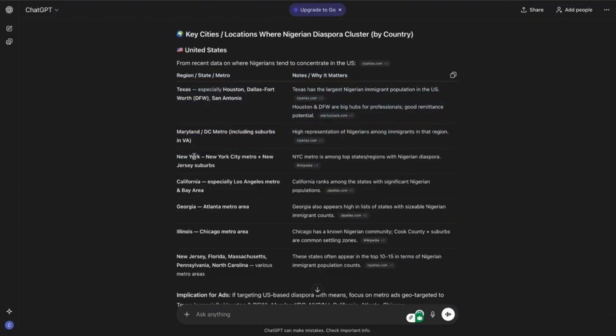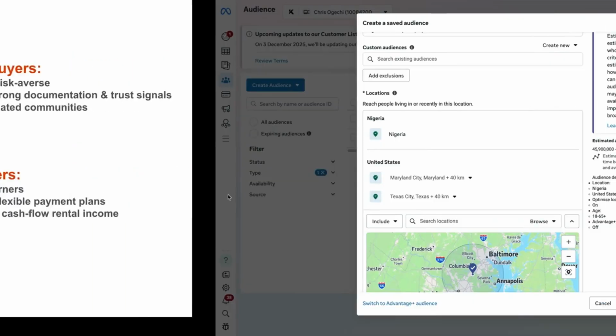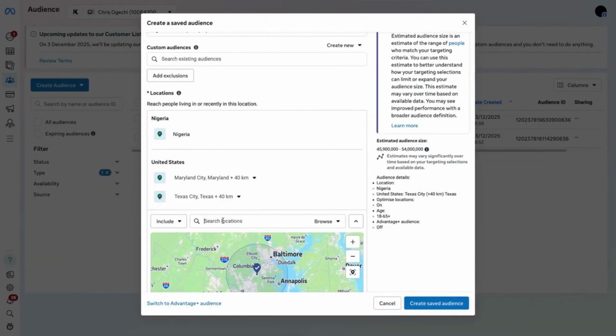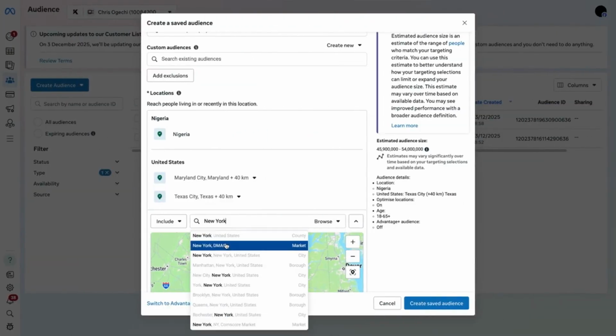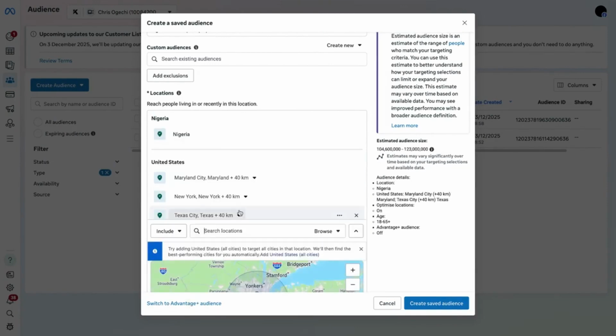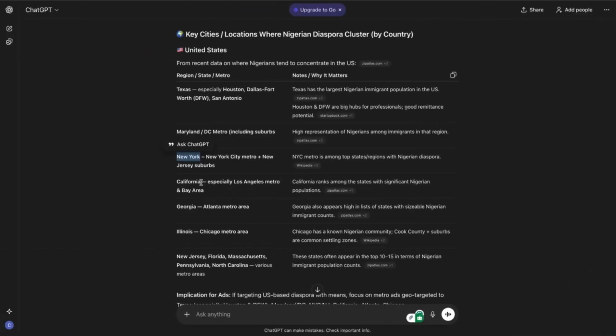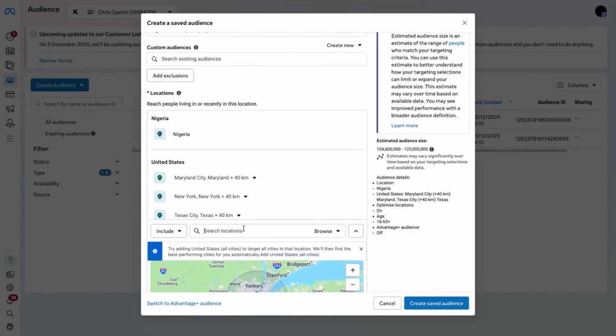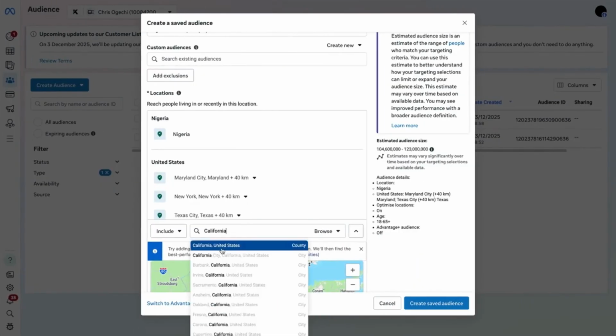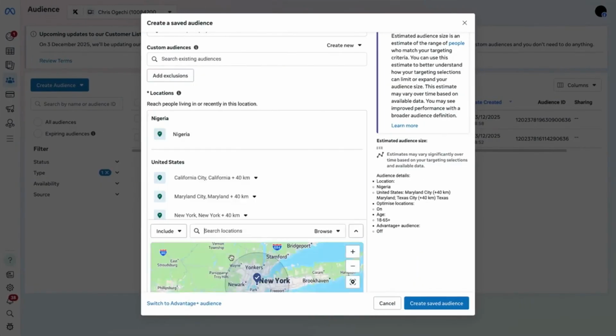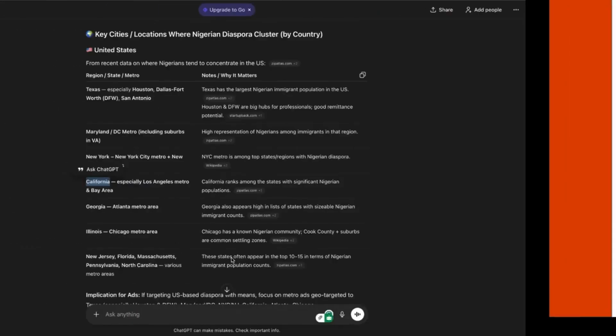New York has several different ones. So come here, you paste it. New York, no county, New York City. Yes, that covers everything else in that region. You go to California and paste it here, and what you get is California City. Good. So this is how you keep populating all of this.